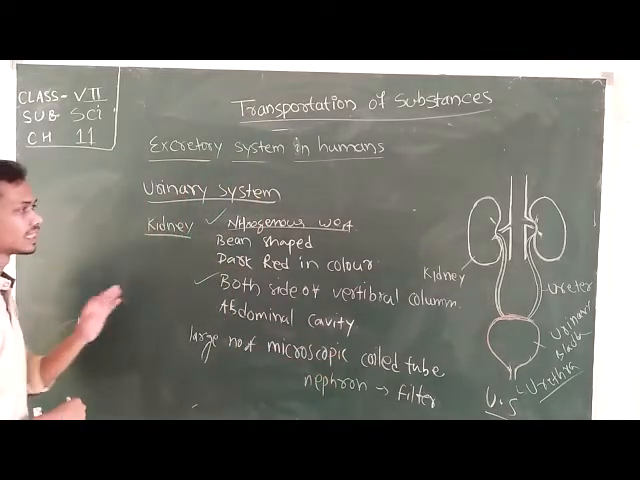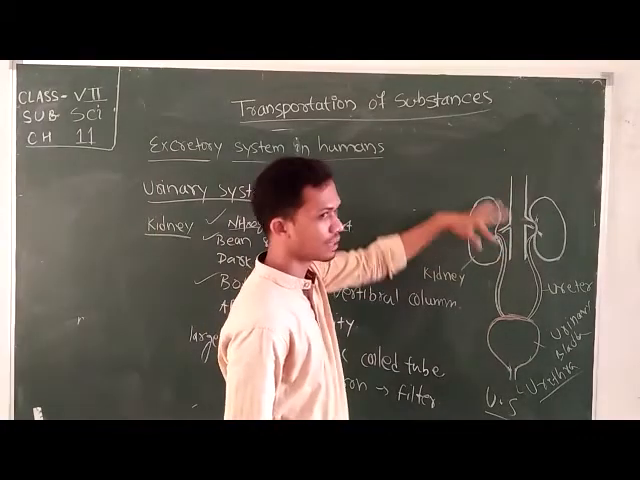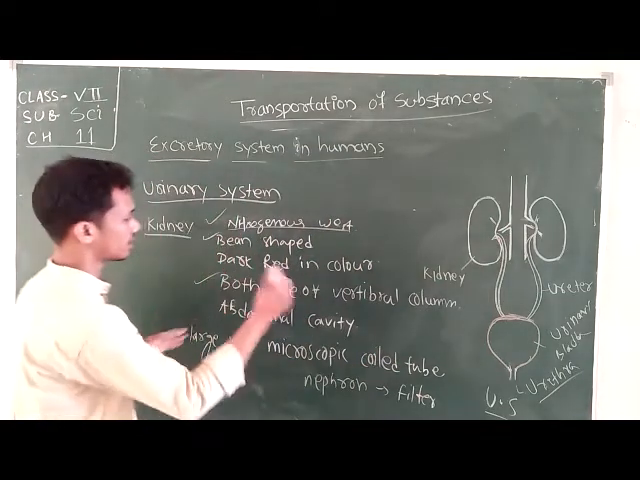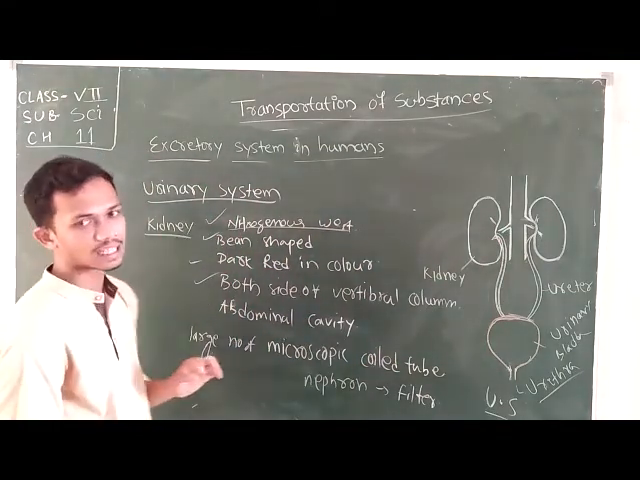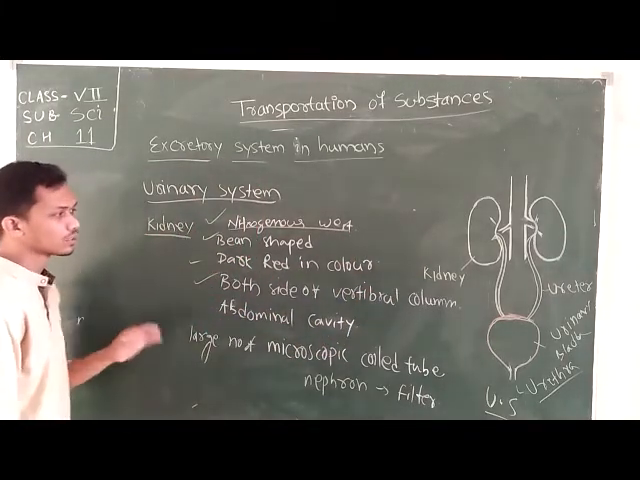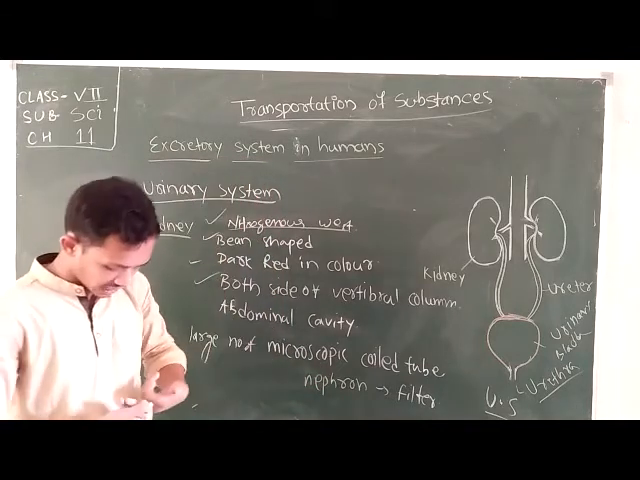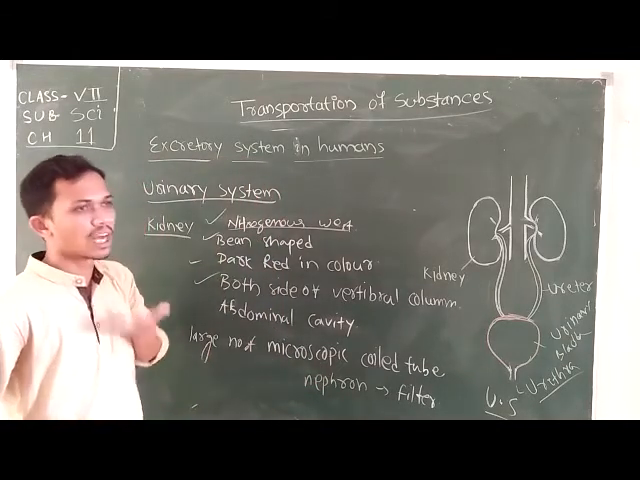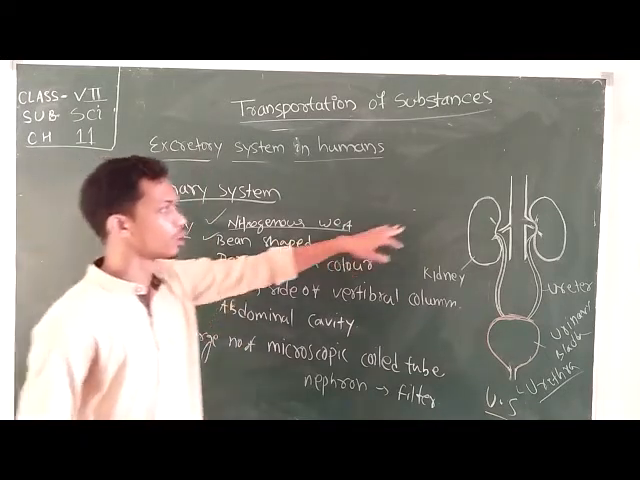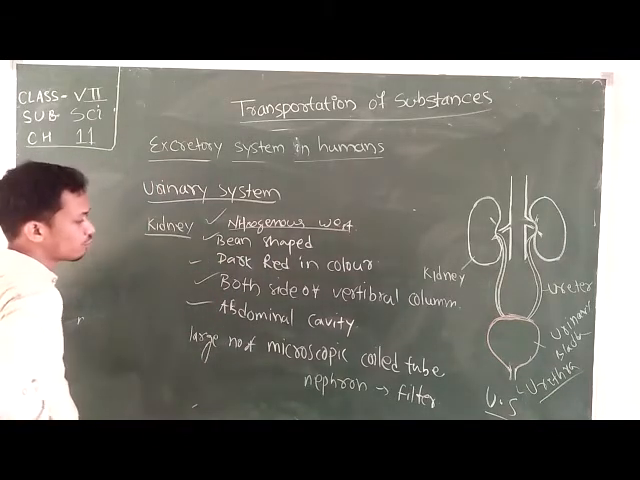They are bean-like in structure, and they are dark red in color. The kidney is placed in the abdomen. Above the diaphragm is called the chest cavity, and below the diaphragm is called the abdominal cavity, and the kidney is placed in the abdominal cavity.